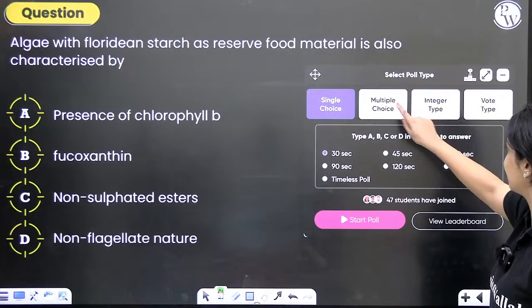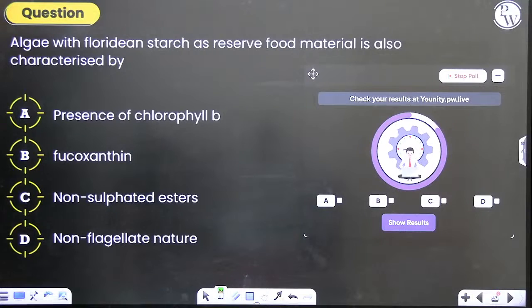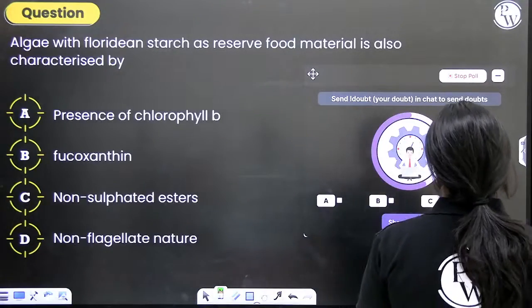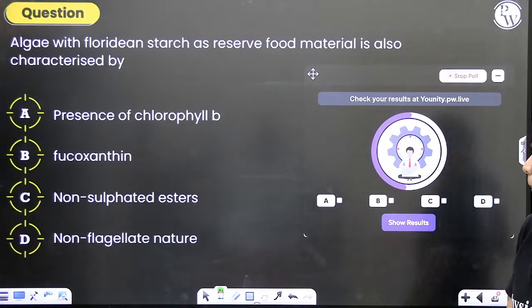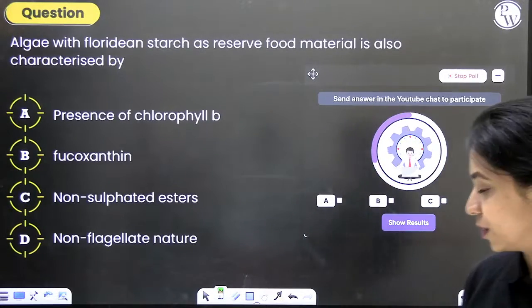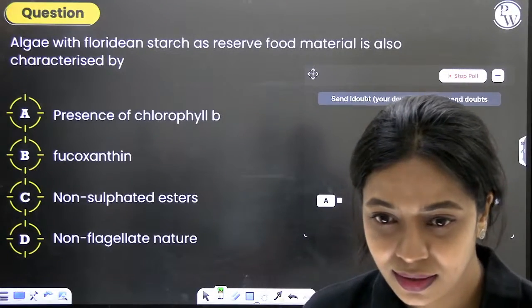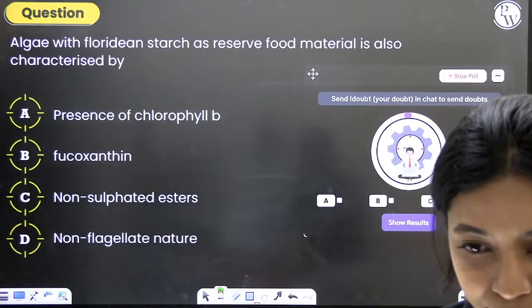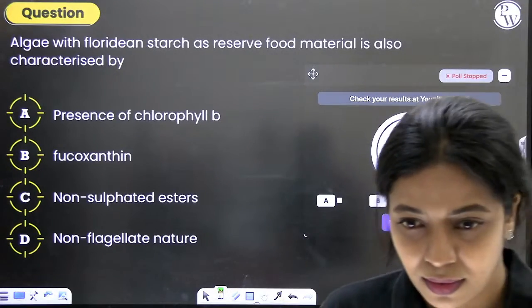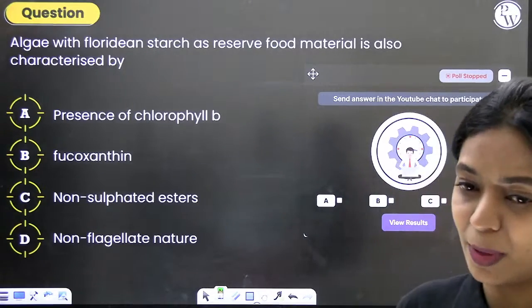Here is our next question. Algae with Floridian starch as reserve food material is also characterized by presence of chlorophyll B, fucoxanthin, non-sulfated esters, non-flagellate nature. Majority of you are answering it as D. Ujjwal has answered as C, Sukhpreet as A. What do you think is the correct answer? Majority is D. Few C and A's we can see.